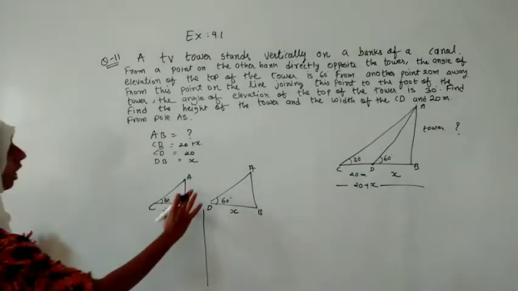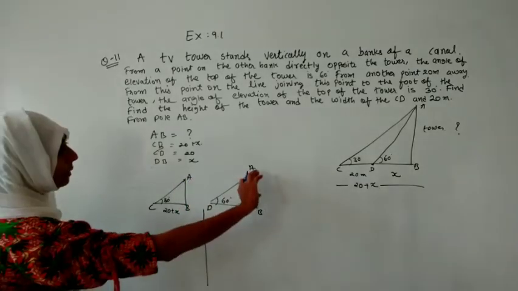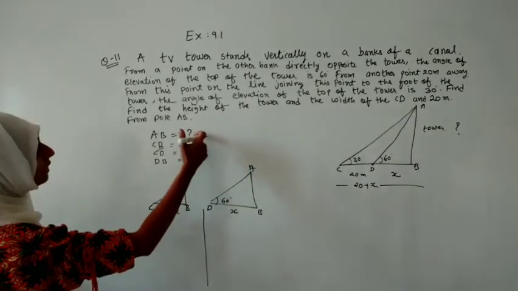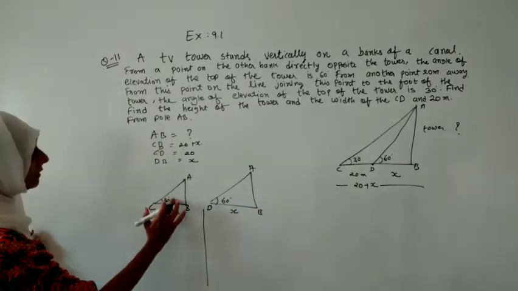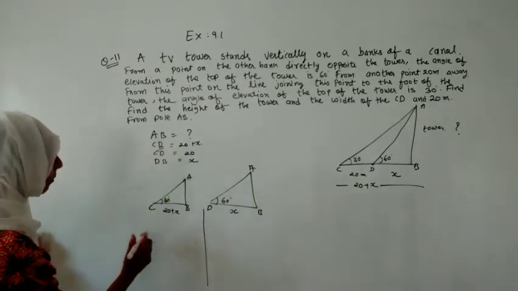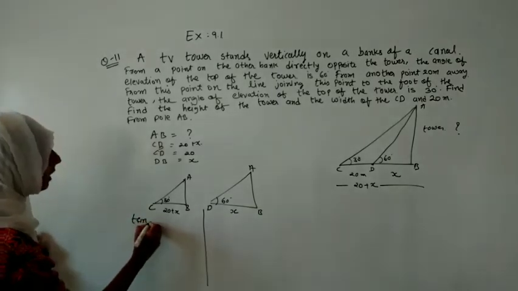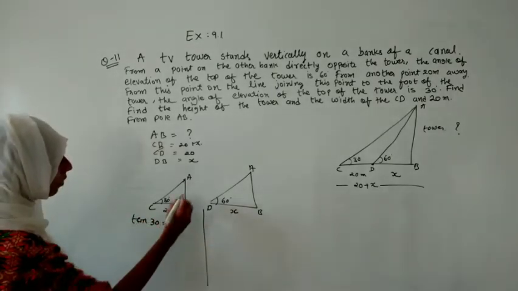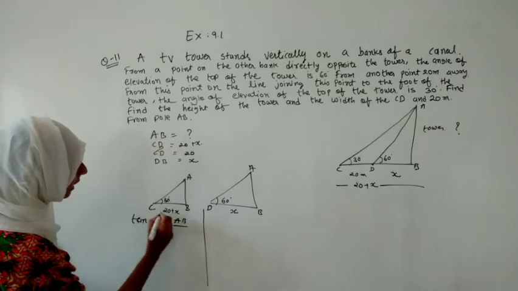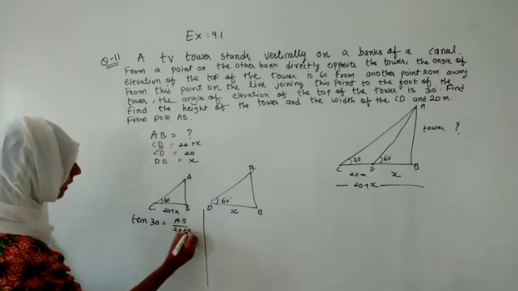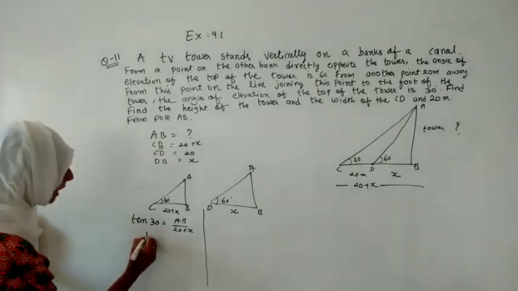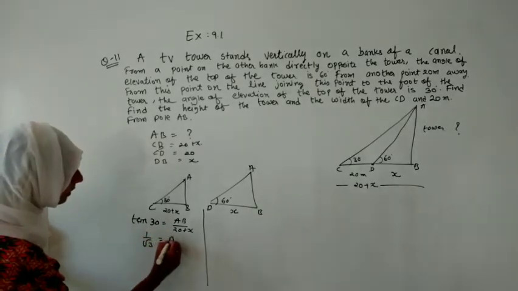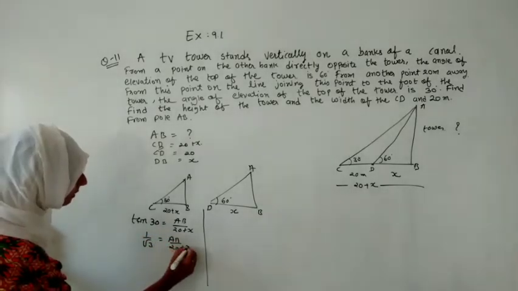Again, we have to find this AB, because the height of the tower, the question mark, is repeated in both. So let us take such a theta in which opposite upon adjacent will come. So we will take tan 30 is equal to opposite, that is AB, and adjacent, that is 20 plus x. Let us substitute the value: tan 30 is 1 upon under root 3, and that is equal to AB upon 20 plus x.